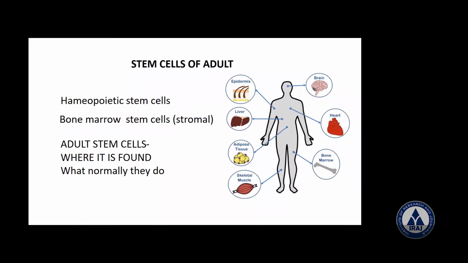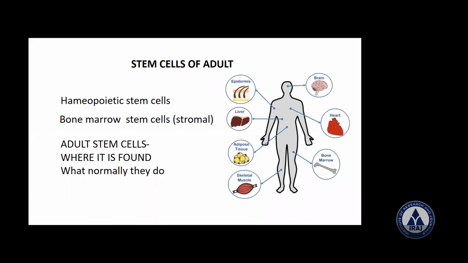Now, what is a hemopoietic stem cell? They form all the types of blood cells in the body. All the types of blood cells in the body, they are the hemopoietic blood cells. Bone marrow stem cells are called skeletal stem cells. They're non-hemopoietic and make up a small portion of stromal cells, and they differentiate into bone, cartilage, fat cells, and support the formation of blood and fibrous connective tissue. But remember, they are non-hemopoietic. Hemopoietic cells generate all the types of blood cells in the body.